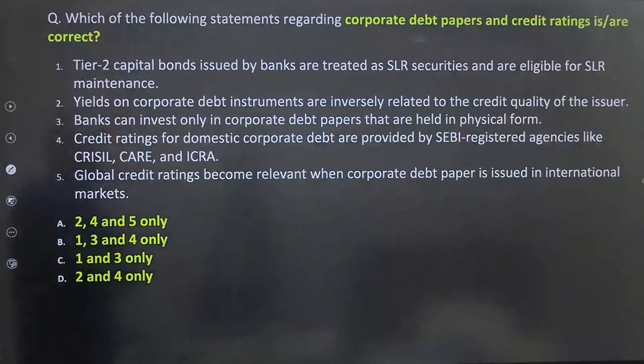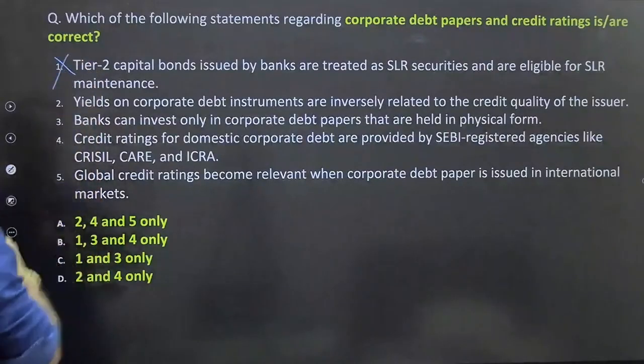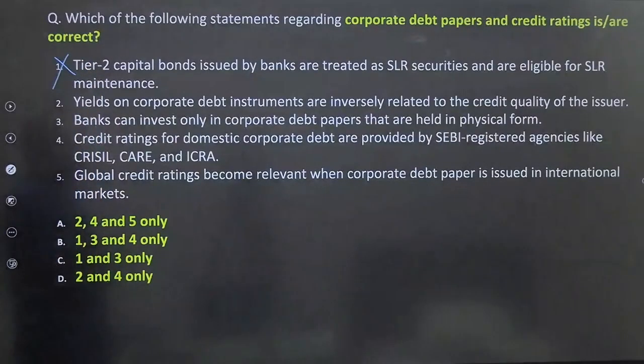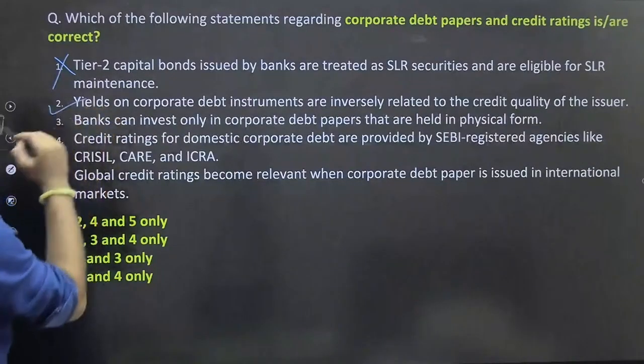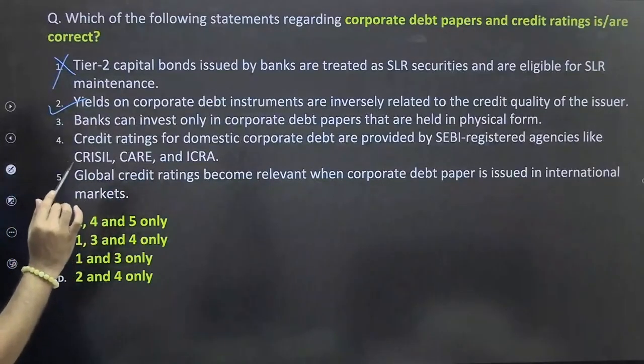Tier 2 bonds issued by a bank are treated as SLR securities and eligible for SLR maintenance. No, that is wrong. Tier 2 bonds are non-SLR securities. I'll not go with this. Yield on corporate debt instruments are inversely related to the credit quality of the issuer. 100% true.